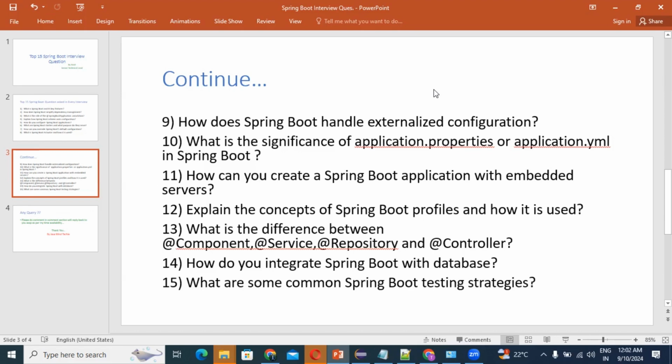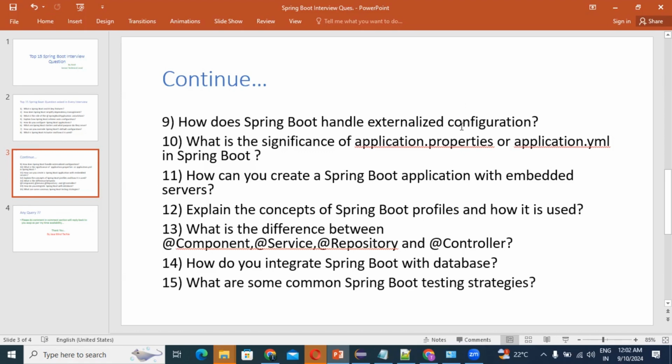That is by default, right? Whenever you extend your class from JpaRepository or CrudRepository, it means you are integrating your database in Spring Boot. Then next, configure transaction. Use @Transactional to manage the transaction, right guys? So guys, this is question number 14: how we are going to integrate the database with Spring Boot.